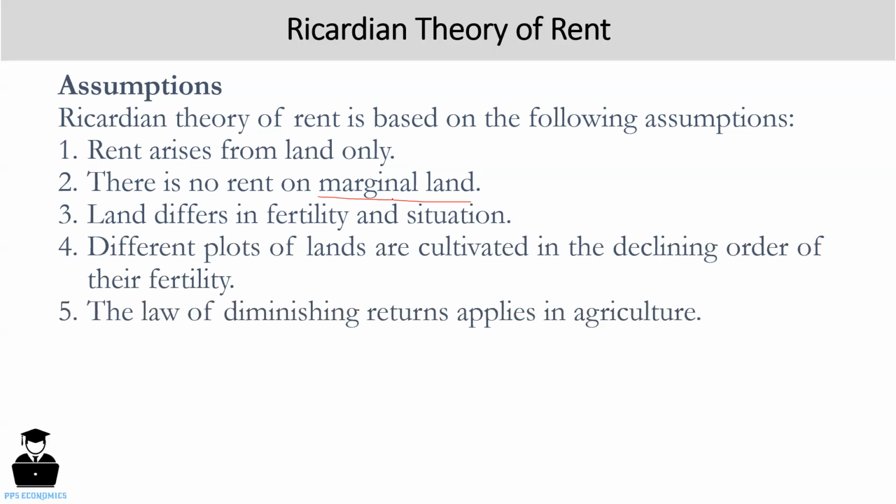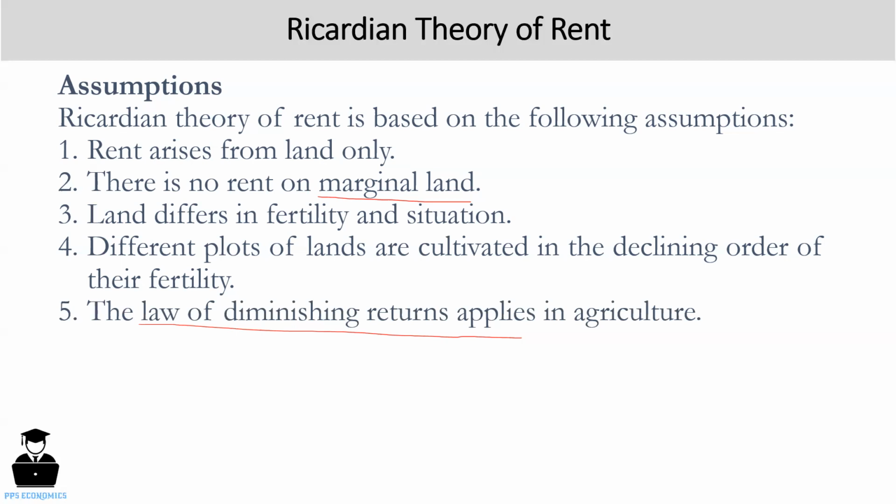And the last one is that the law of diminishing returns applies in agriculture. This law tells us that when we use more and more units of labor and capital, then the marginal productivity of successive units of labor and capital goes on declining. Okay, so these are the important assumptions of the Ricardian theory of rent.